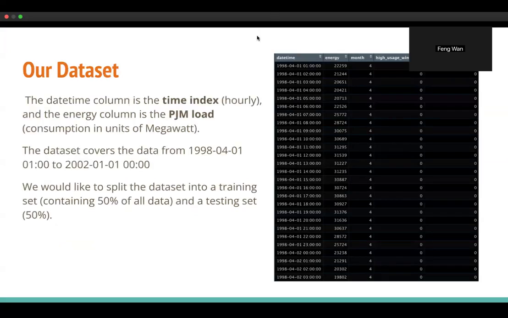Our data set is an hourly data set on electricity usage, expressed as energy usage, covering April 1998 to January 2002. Basically, we split the data set into a training set and a testing set. We use the training set to fit the model and use the testing set to predict.